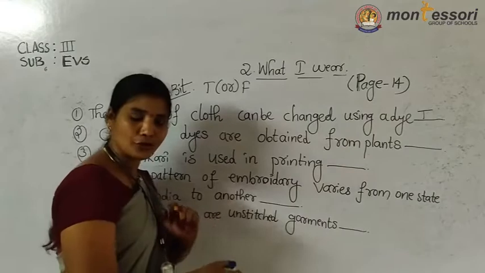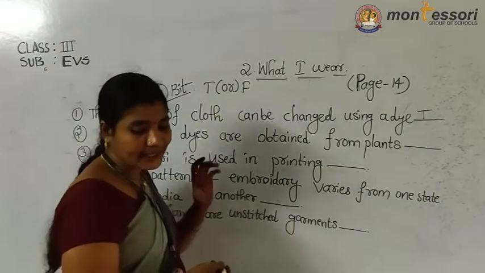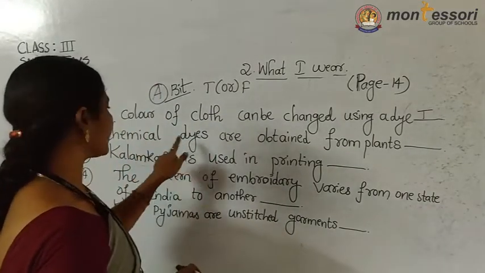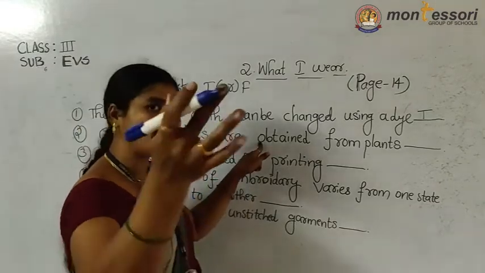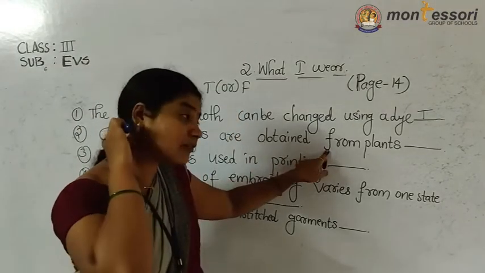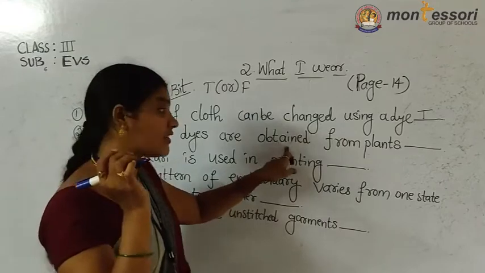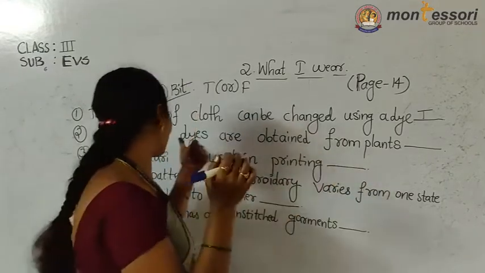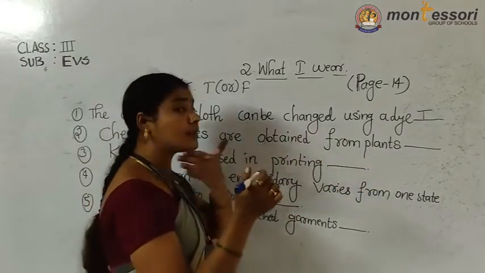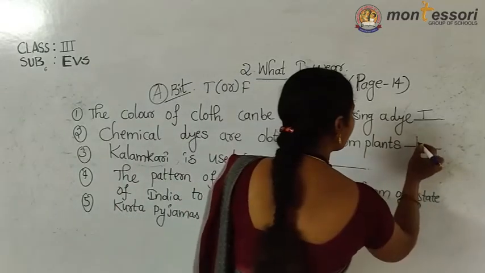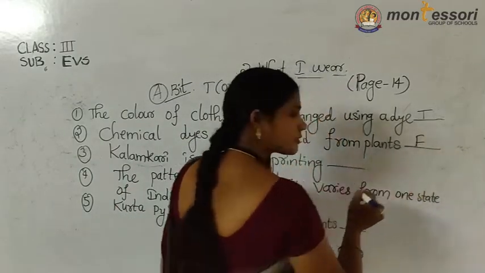Yeah, it is true. Next, chemical dyes are obtained from plants. Chemical dyes are obtained from plants? No, natural dyes are coming from the plant. Obtained means receiving from the plants. But here what they have given? Chemical dyes are obtained from the plant. So is it true? No, it is false.